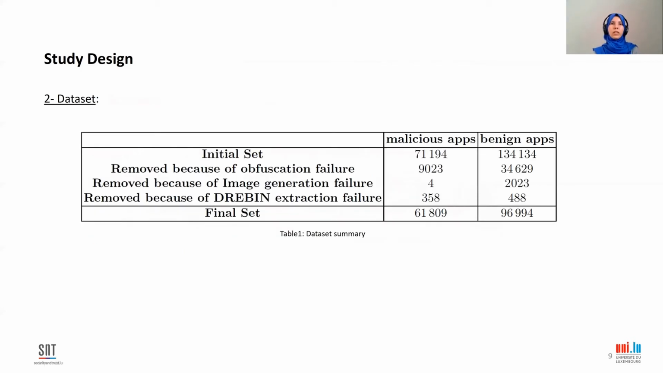We have relied on a dataset of Android apps from AndroZoo, which contains apps from 2019 and 2020. We have kept the apps that we were able to generate their images and also the apps that we were able to extract their features for the Drebin approach. Drebin is a malware detector that we use for our experimental comparison.